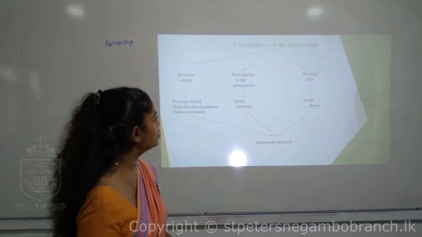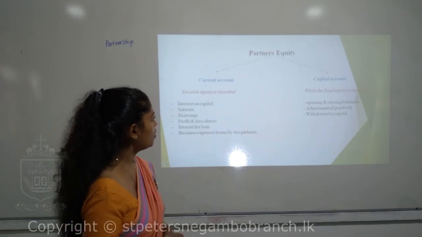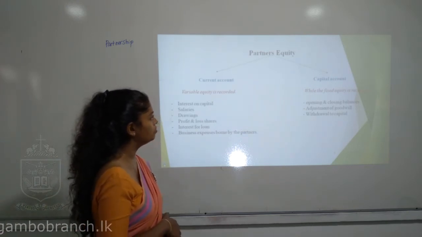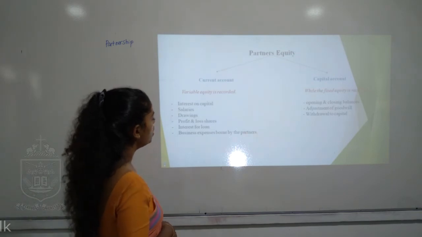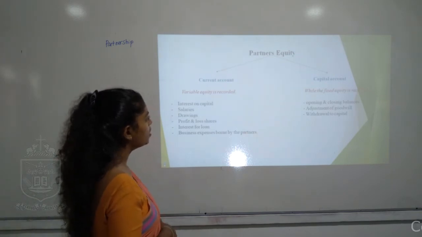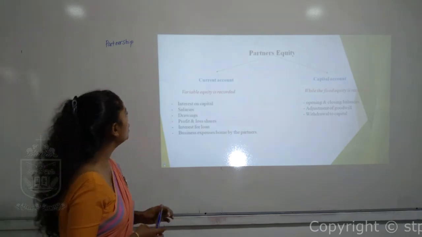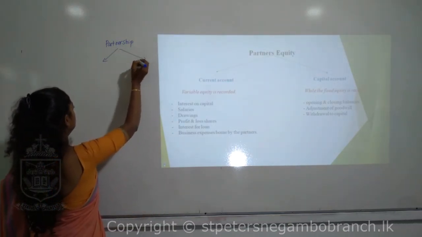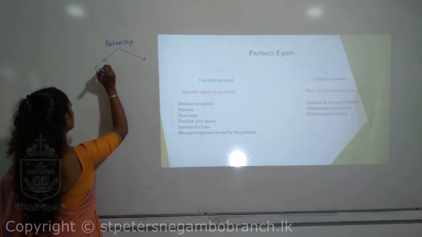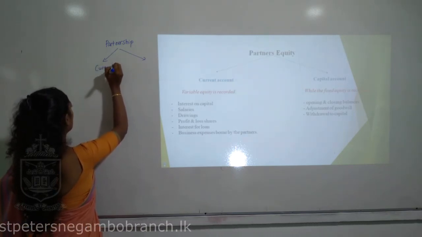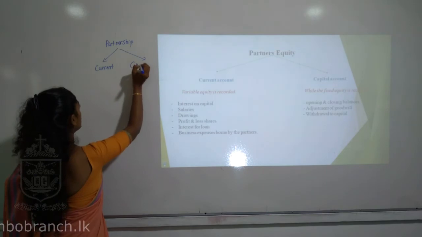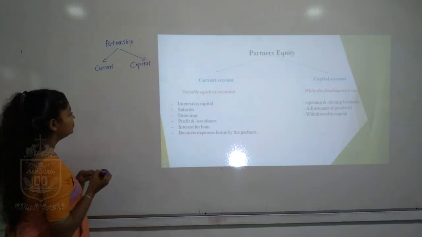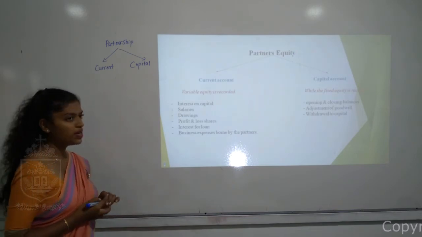So after that, my dear children, I am going to discuss the partners' equity, partners' ownership. Partners' ownership can be created like this: current account and capital account. In a partnership business, we have two accounts. One account is called the current account. The other account is called capital. What do we mean by current account?